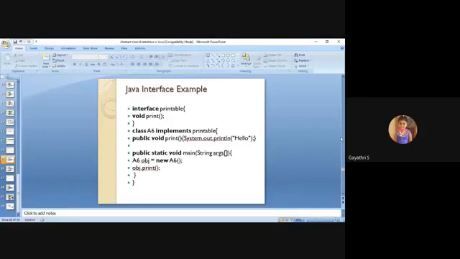Next, a normal class A6 is using the keyword implements. So class A6 implements Printable.